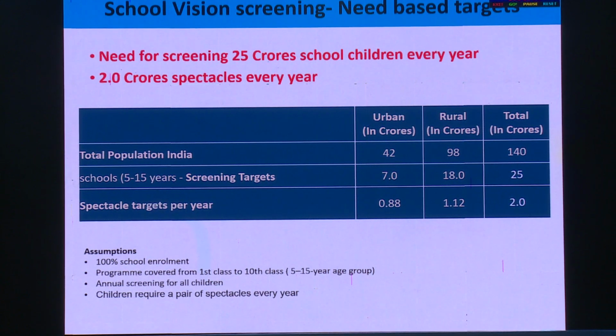Numbers. What is the actual number needed? 8%, 10%, what is the amount? This number is for India. Just see, for a population of 140 crore, nearly 25 crore children need to be screened every year. 25 crore. And we need to provide 2 crore spectacles every year. This is such a huge country.